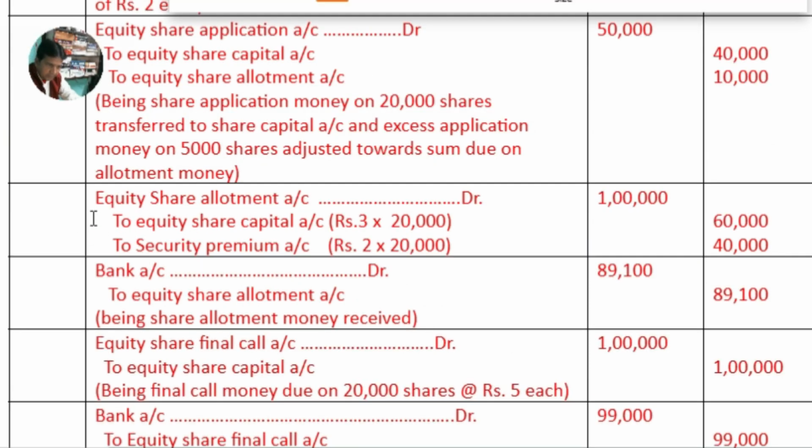Now the next entry is the dues entry, and this entry is recorded on the accrual basis of accounting. All the 20,000 shares were allotted to equity shareholders, and they have paid rupees 2 on application out of rupees 12. So out of 12 rupees, the company has so far received only rupees 2, and the remaining 10 rupees the company will receive in installments, that is, 5 rupees on equity share allotment and the remaining 5 rupees on share final call.